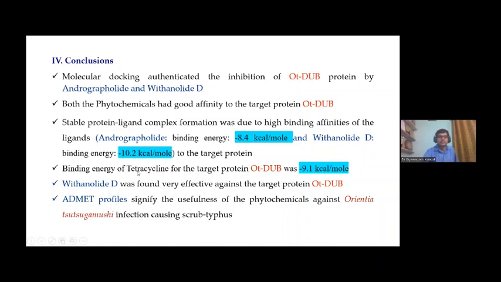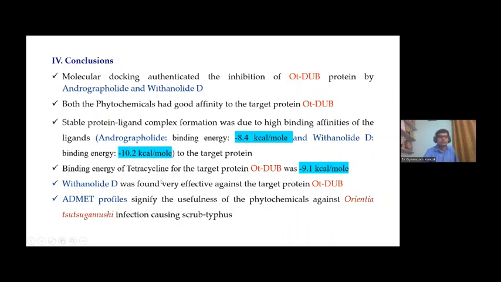We are seeing that tetracycline had better activity compared to Andrographolide, but Withanolide D was better at inhibiting OTDUB compared to tetracycline. So here, Withanolide D was found very effective against the target protein OTDUB. The ADMET profile signifies the usefulness of the phytochemicals against Orientia tsutsugamushi infection causing scrub typhus. So here both Withanolide D and Andrographolide are very good lead compounds to be utilized for the preparation of alternative agents for the inhibition of OT infection in humans.